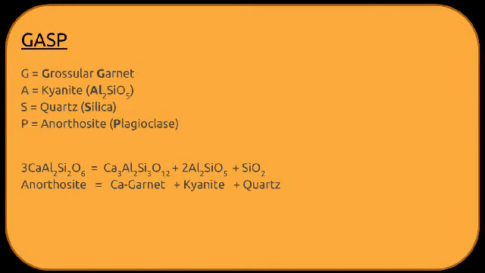GASP is an acronym made from the names of the minerals involved. G is for the calcium-rich variety of garnet, grossular. A is for Al2SiO5 in the form of kyanite, S for silica in the form of quartz, and P for plagioclase. As you can see, it is a reaction where the anorthite portion of plagioclase breaks down to form the other minerals that I mentioned.